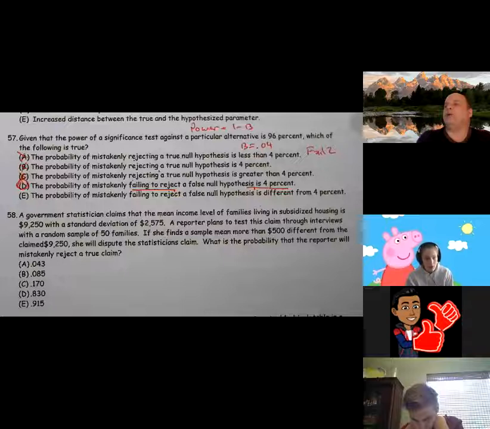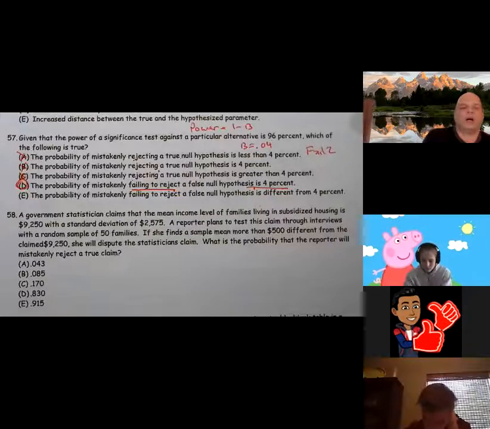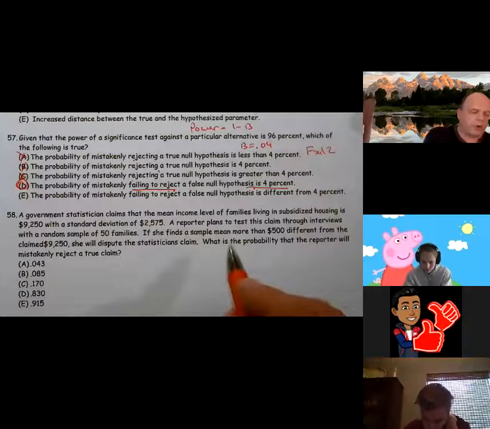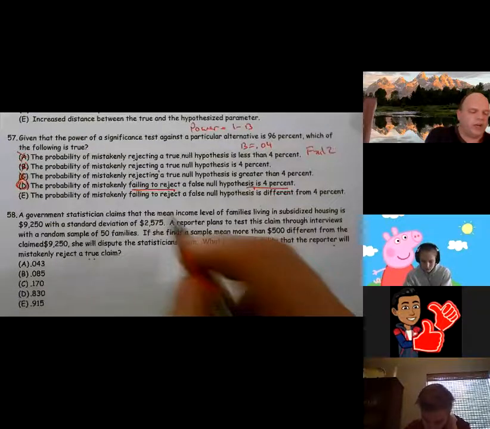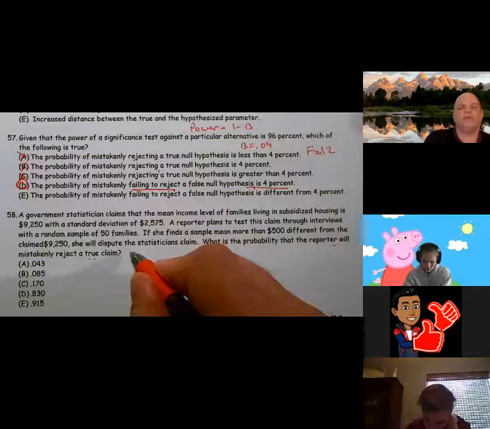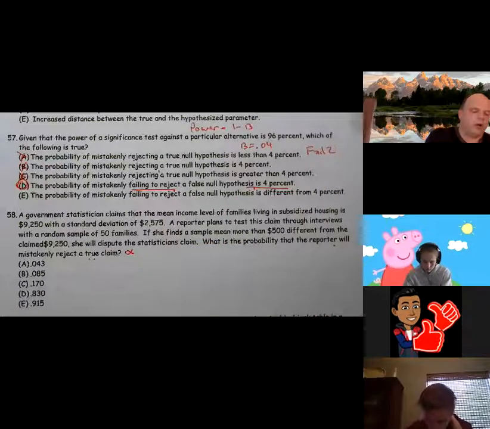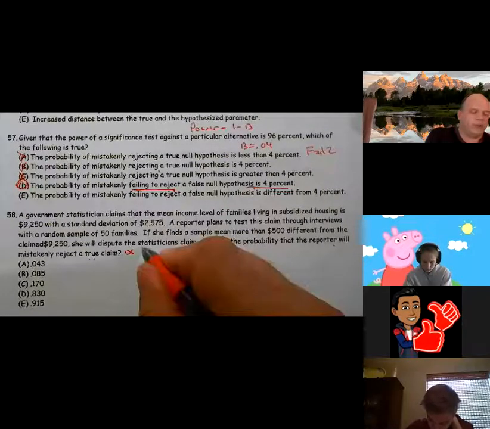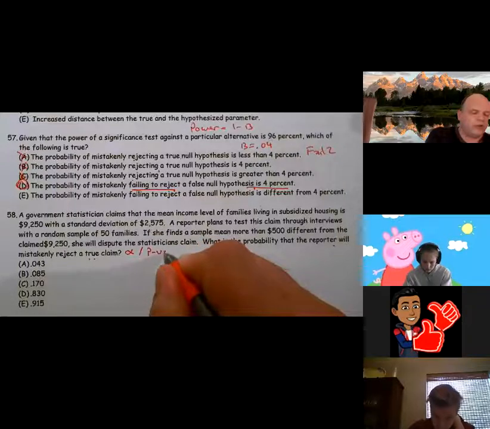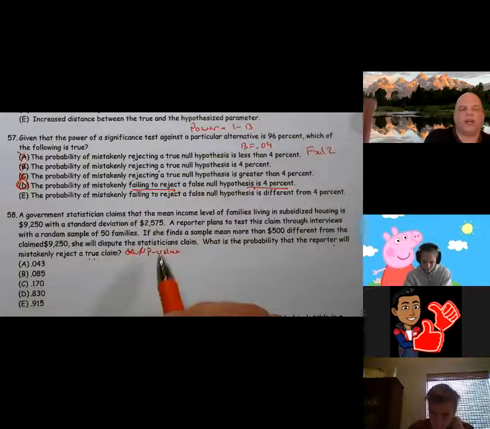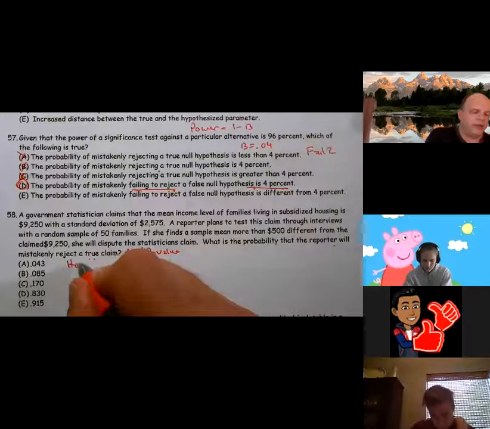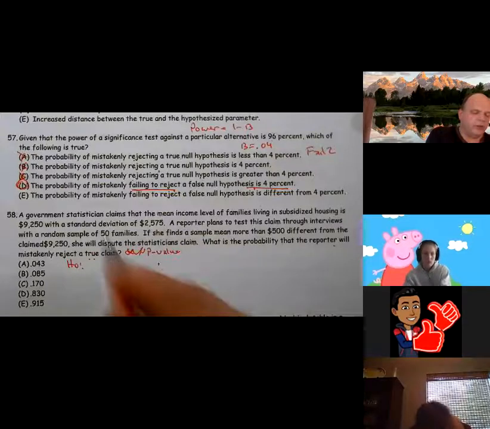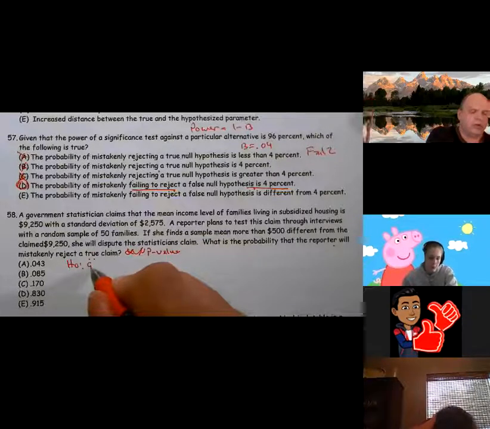I need to pause this for a moment and reread this. All right, so they say, what is the probability that the reporter will mistakenly reject a true claim? That is the definition of a type 1 error, which is alpha, or that's also very similar to the definition of a p-value. So in this case, they're asking us to run the test. The null is that the mean is 9,250.